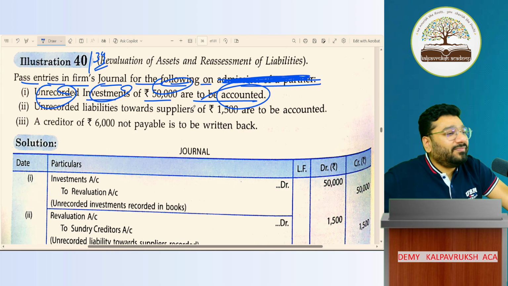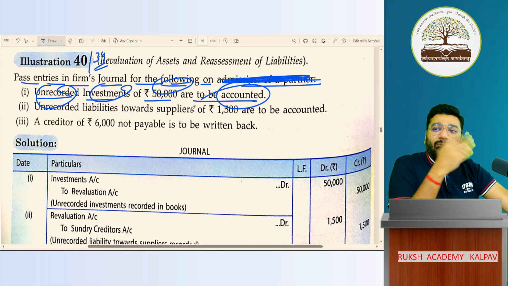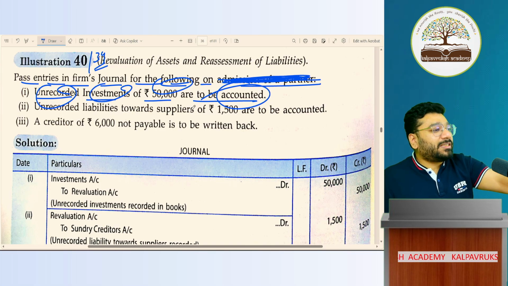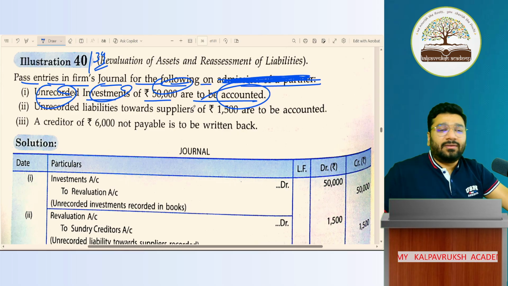Now, got it, not got it? Clear, not clear? In real life, will this happen? That firm is a partnership firm. My partners were walking on the terrace. Unrecorded investment was lying on my terrace. From there, I took and recorded. Will it happen? No.